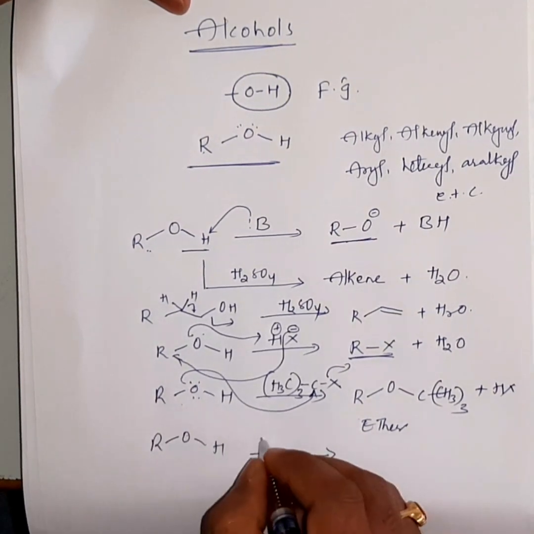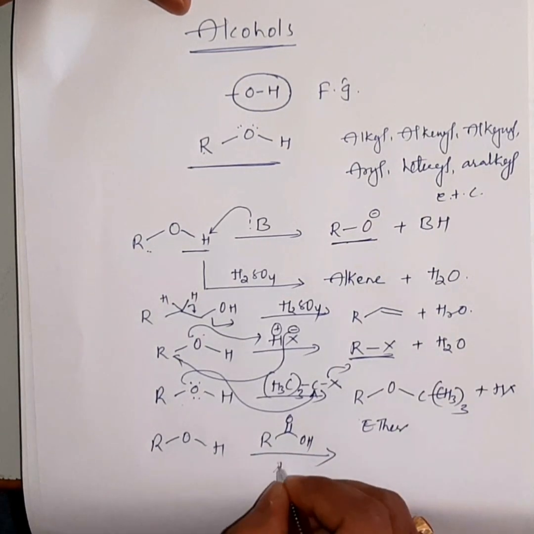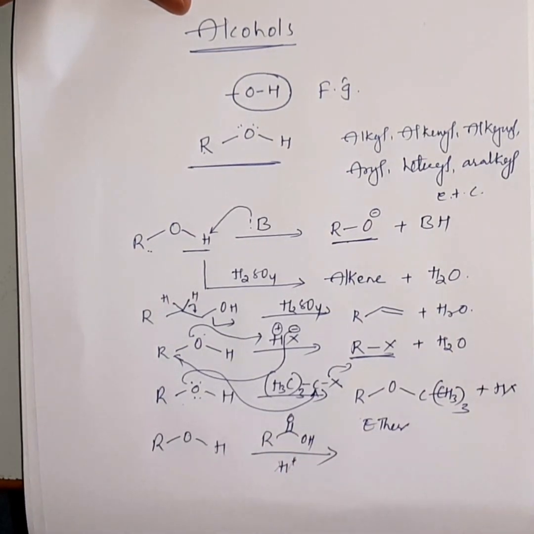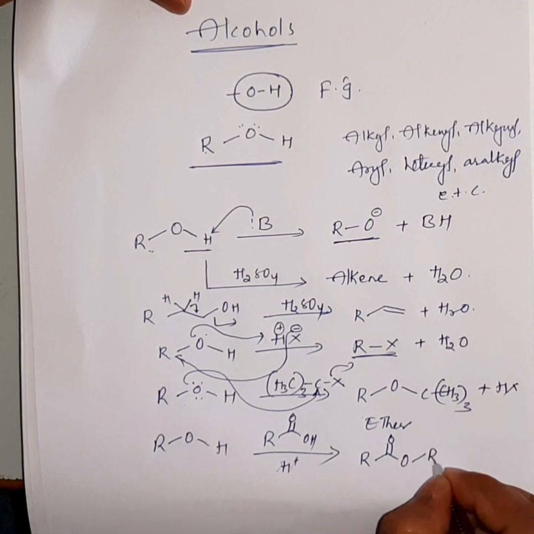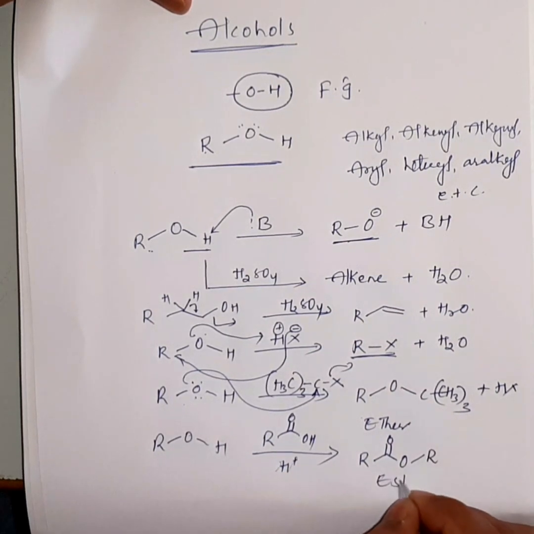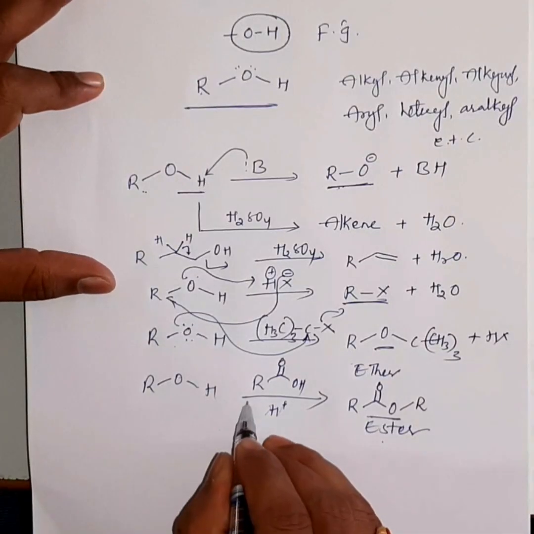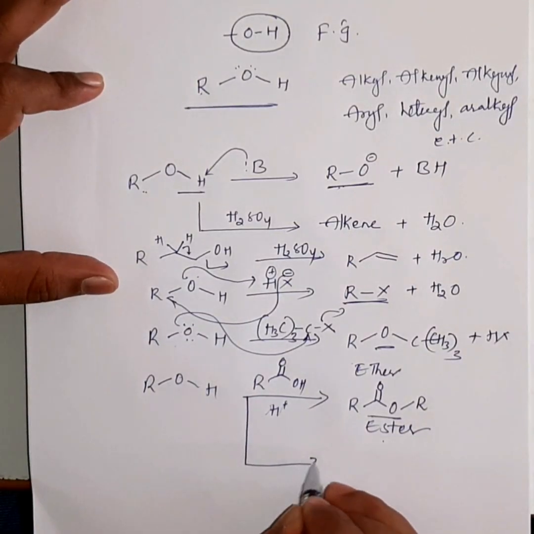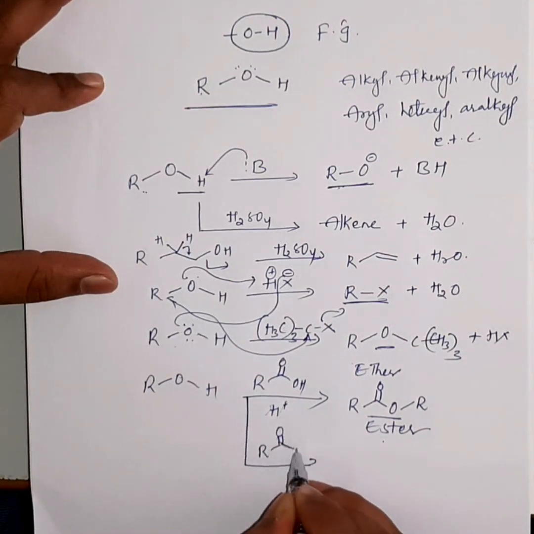Alcohols may react with carboxylic acids in the presence of an acid or Lewis base catalyst, and that results in the formation of esters, which is called esterification type of reactions. Alcohols may also react with acid halides to form esters.